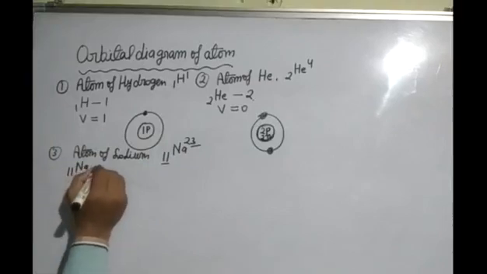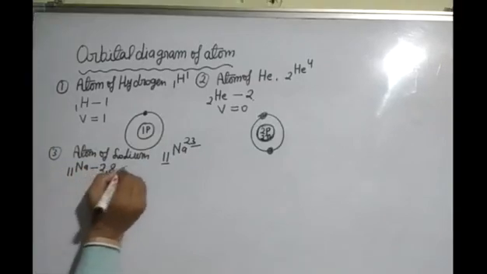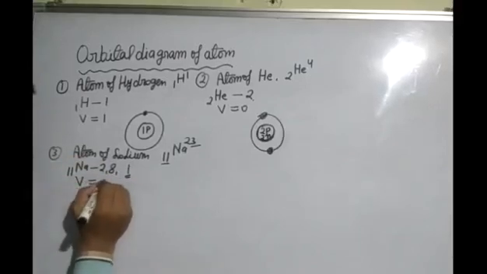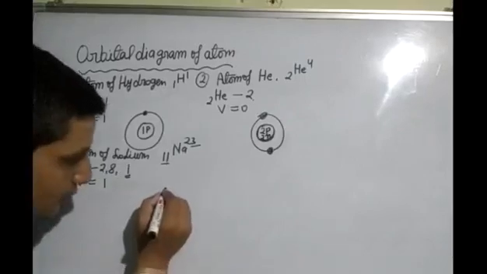Its electronic configuration is 2, 8, 1. In the last cell 1 electron is present. So valency of sodium is 1. After this, nucleus.